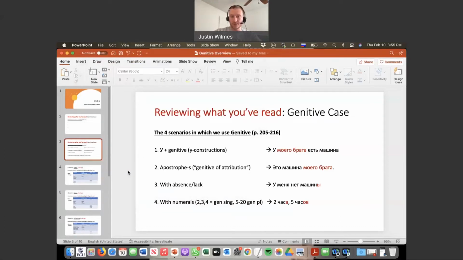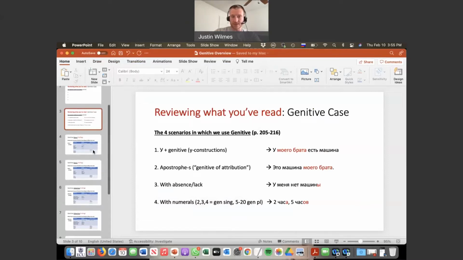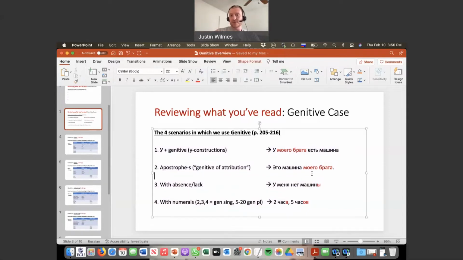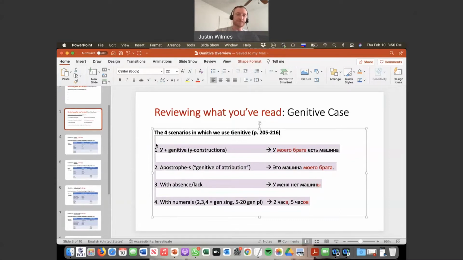Okay, so we're going to get to explore these in more depth, but I just wanted to start off by introducing that these are the 4, and there's even more than this, but they're less common things when we would use the genitive case that we'll learn later, in more advanced Russian. But these are the 4 functions of genitive, or the 4 scenarios that we need to know to use genitive case.